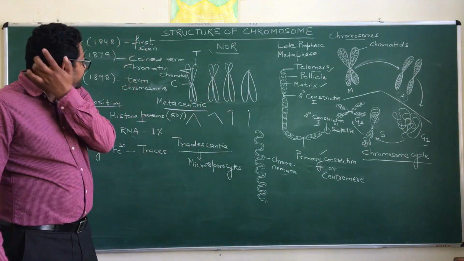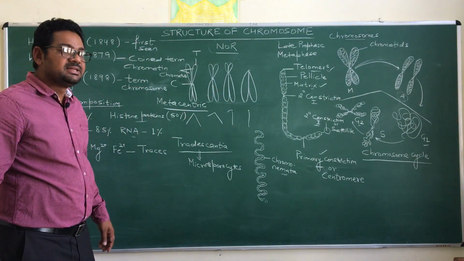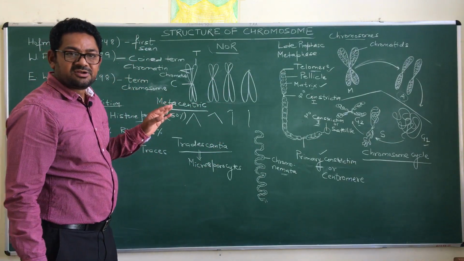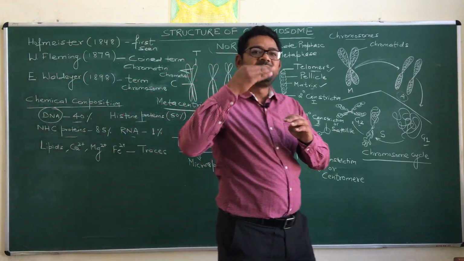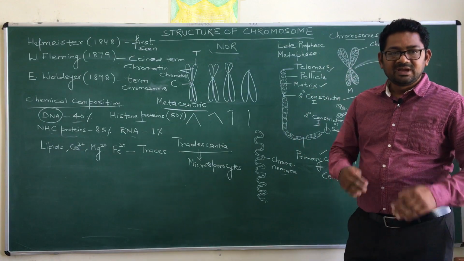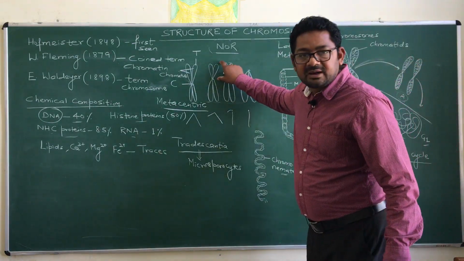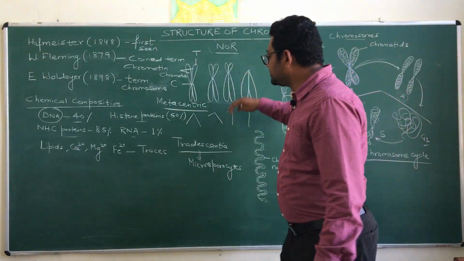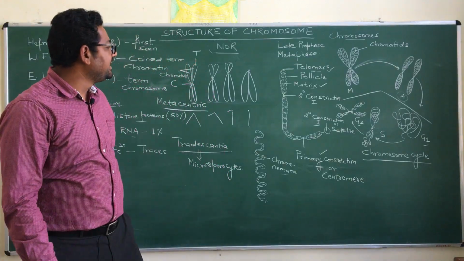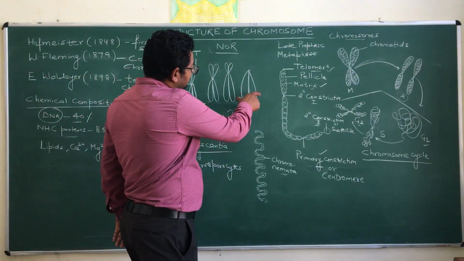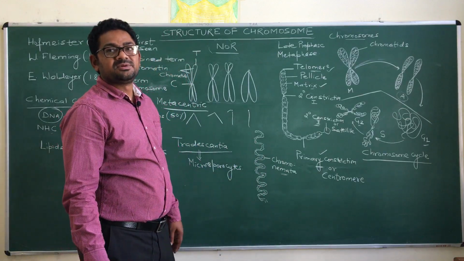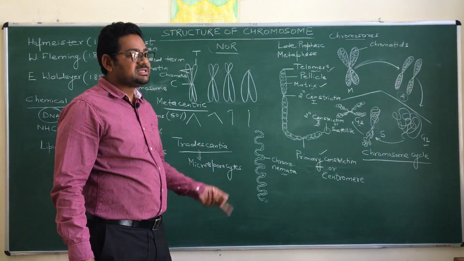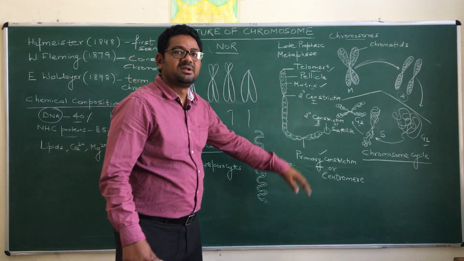After that, there is the acrocentric chromosome. What happens in this case? In this chromosome, the position of the centromere is just above the half of the upper half. It will be above half of the upper arm. This type of chromosome is named an acrocentric chromosome. Finally, there is the chromosome named the telocentric chromosome. In this case, the centromere will be present at the tip of the chromatids. It means the upper arm will not be present on this particular chromosome.